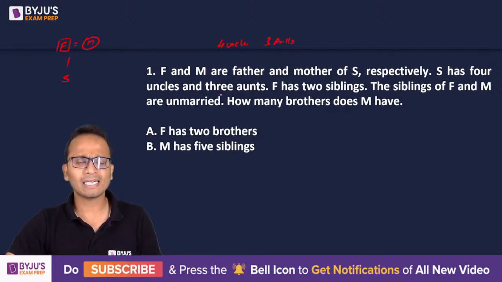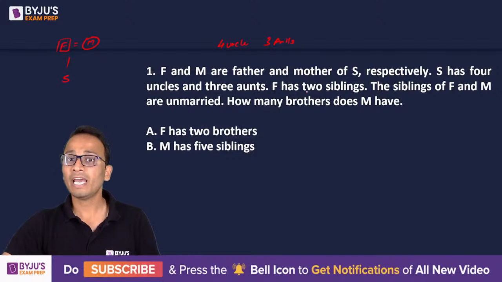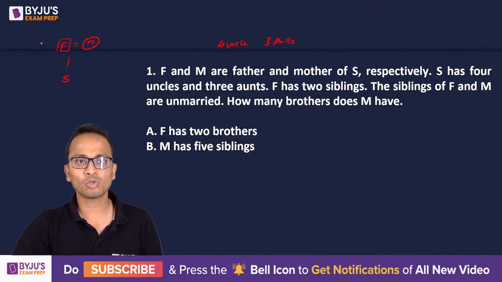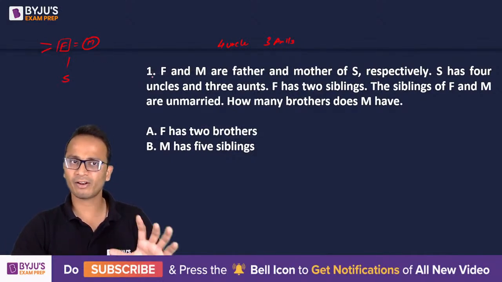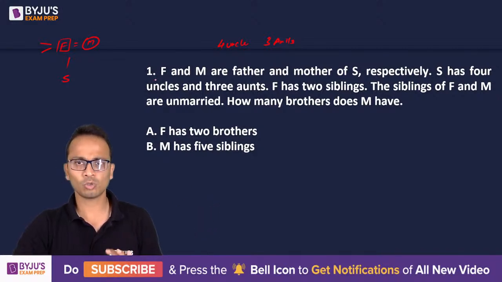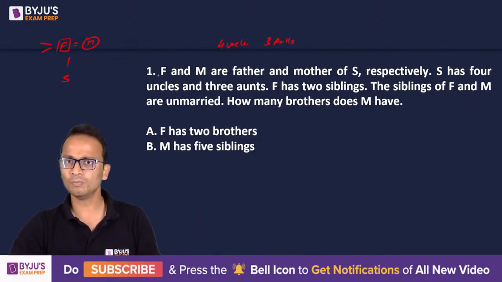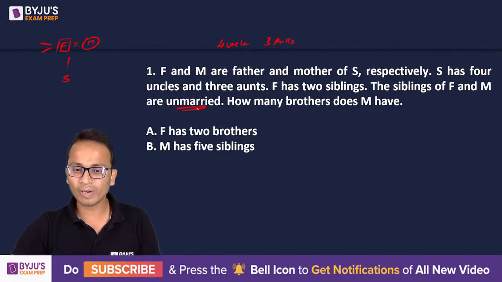Now these uncles and aunts can be married or they can be unmarried. Right now we don't know. F has 2 siblings, so the total number of siblings of F is 2. The siblings of F and M are unmarried. Now it is given that they are unmarried.